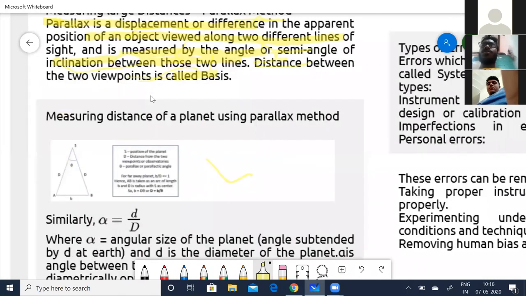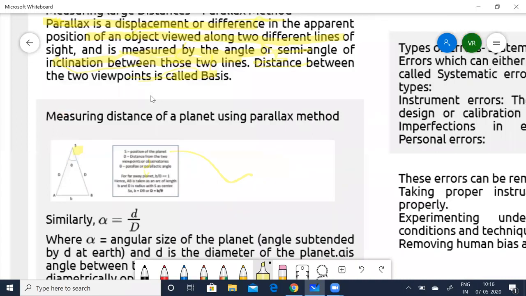Say, for example, you are going to measure the distance of a planet using the parallax method. Let us say S is the position of the planet, and capital D is the distance between the two viewpoints. A is one viewpoint and B is the other viewpoint. So AS and SB are equal to D, the distance between the two viewpoints, and theta is the angle between them.